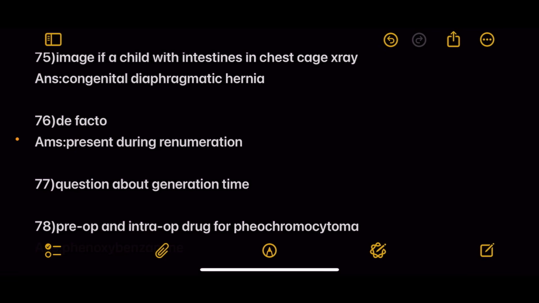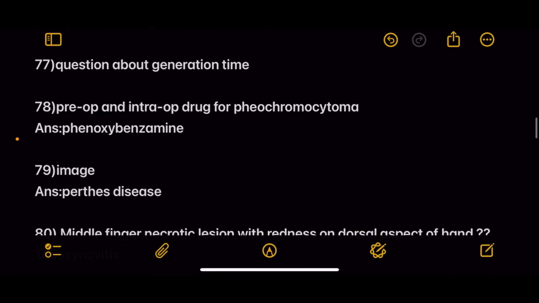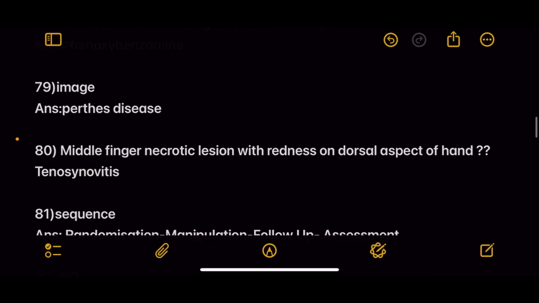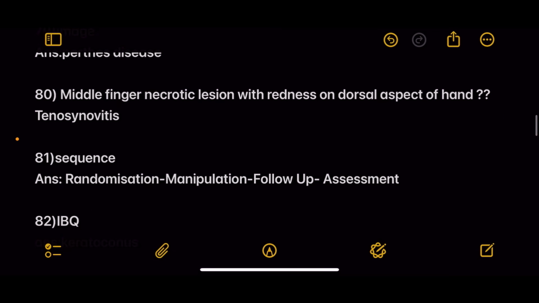Next is a question on a defect that is present during resorption. And next was a question about generation time. Then next question, pre-op and intra-op drug for pheochromocytoma. Answer is phenoxybenzamine. Next is an image-based question. Answer is Perthes disease.